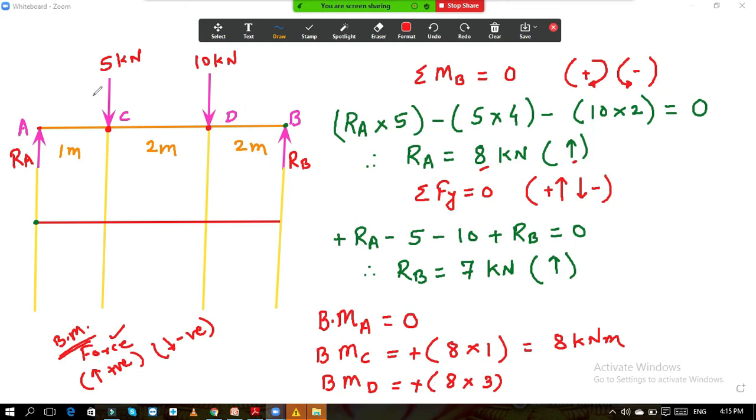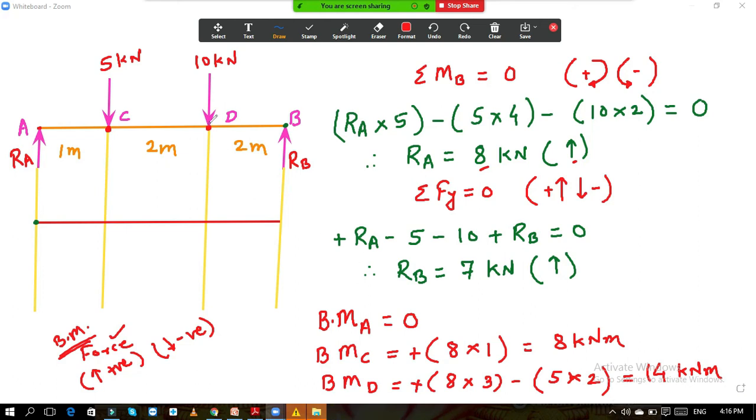Next is this force, 5 kilonewton. Now this 5 kilonewton is moving down, so straight away you write minus. And then the magnitude of this force is 5 into the distance from D, because we are taking the bending moment at point D. The distance of this C from point D is 2 meter, so multiply this by 2. If you solve, what is the answer? 8 into 3 is 24, 5 into 2 is 10, 24 minus 10 is 14 kilonewton meter. Plus 14 kilonewton meter is the answer.